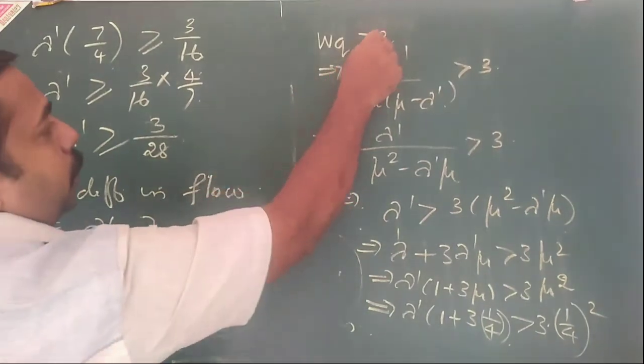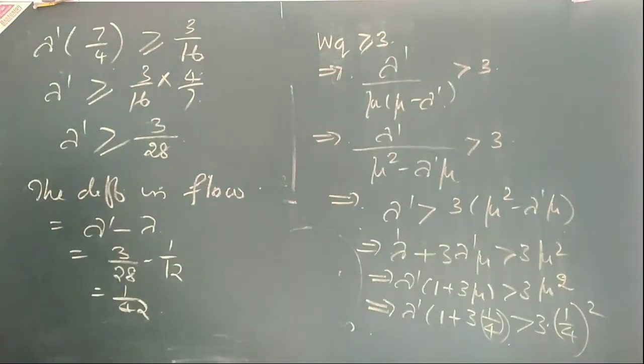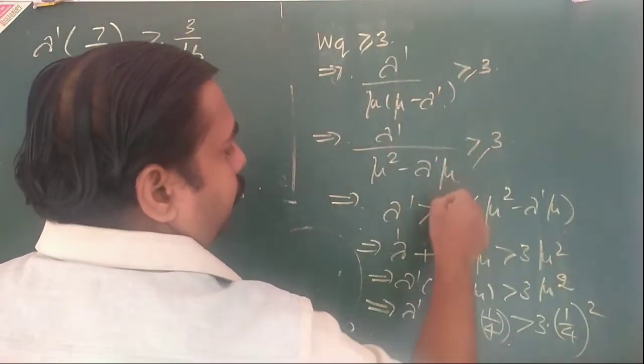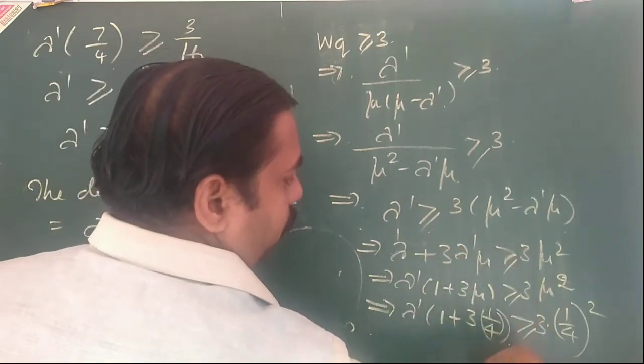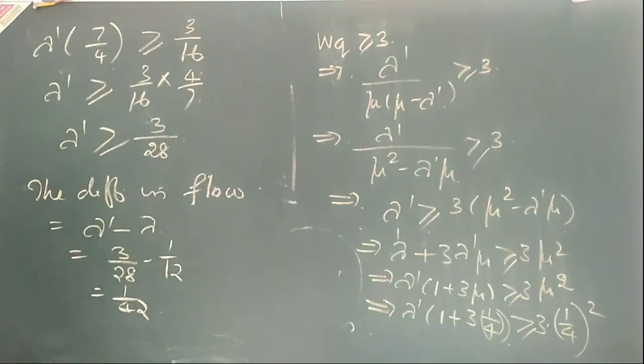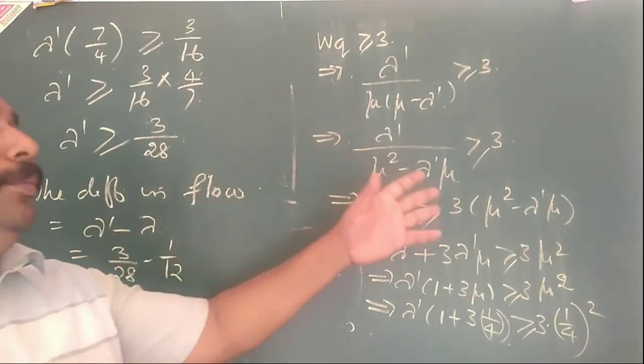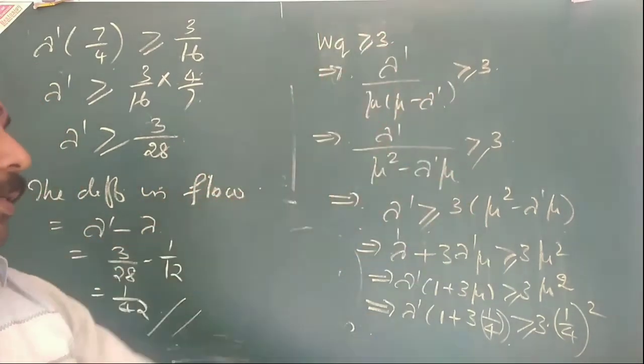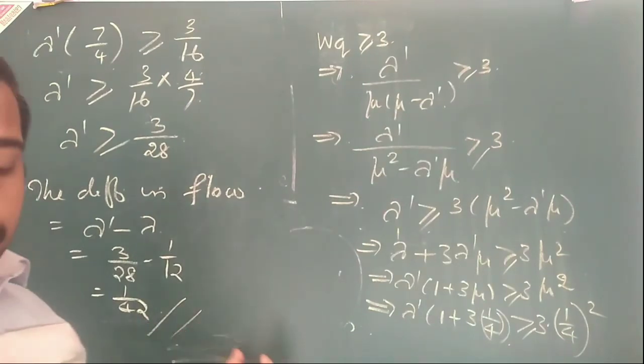And correct this one. So this is your answer. So if we reduce the waiting, the flow will increase. So the increase in flow is equal to 1 by 42.